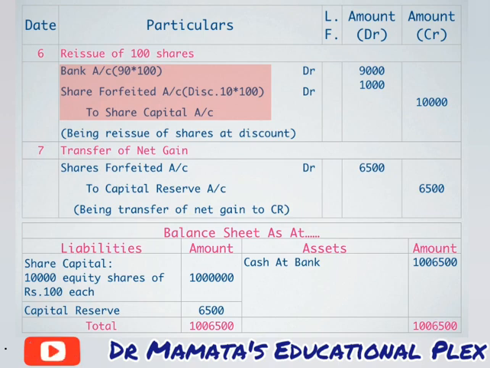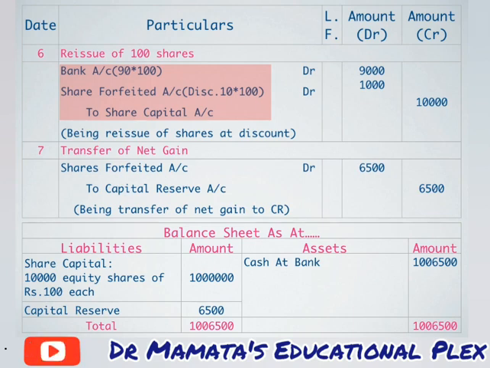Share forfeited account means that we have given discount, so I have put the discount amount 1,000 in brackets, to share capital account 10,000. So here you can understand that we have 9,000 rupees in bank, and 1,000 rupees we have given as discount. It means it is our loss of 1,000 rupees, and 10,000 rupees are transferred to our share capital. Here I have given the narration: being reissue of shares at discount.